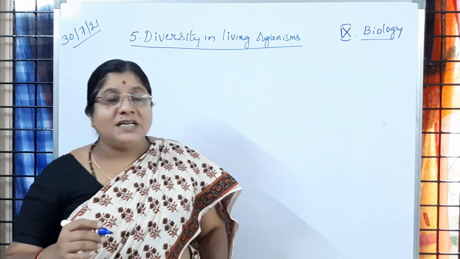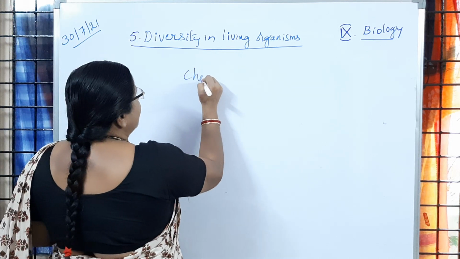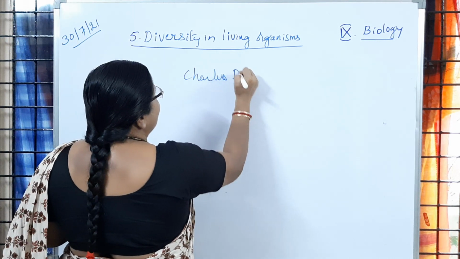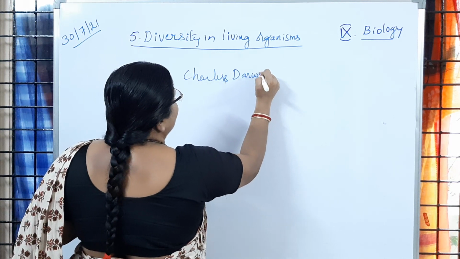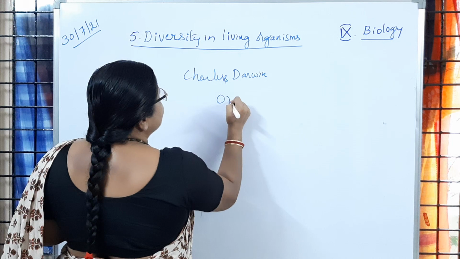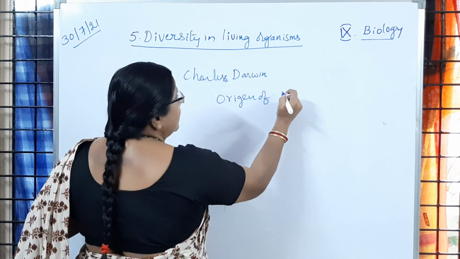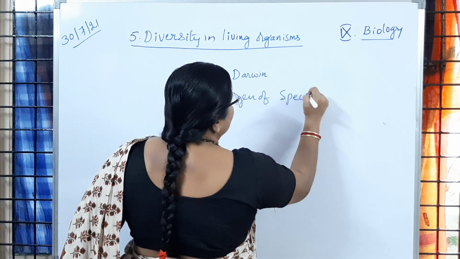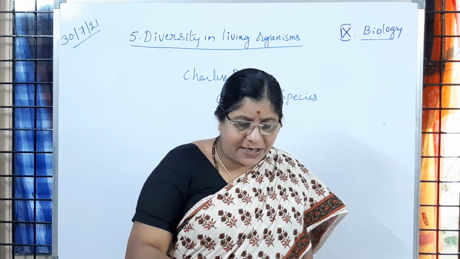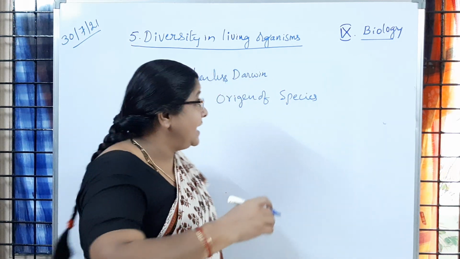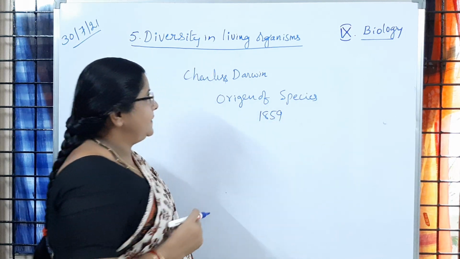All that information was given by Charles Darwin in a book called Origin of Species, written in 1859.